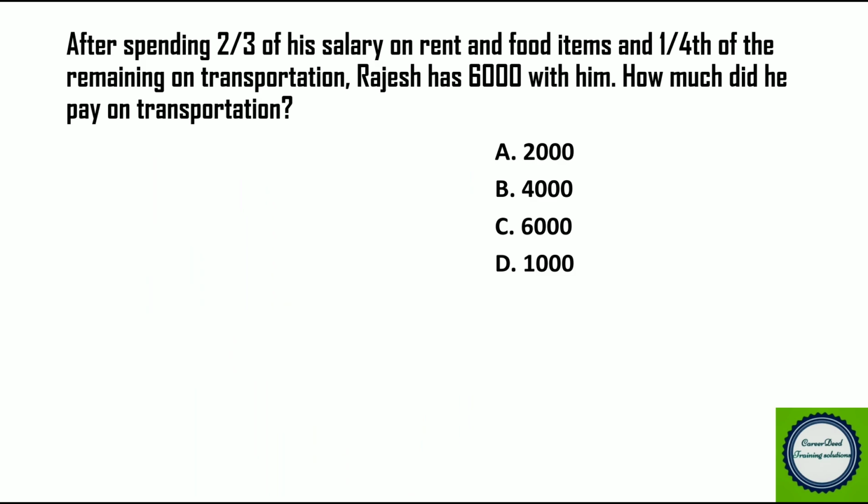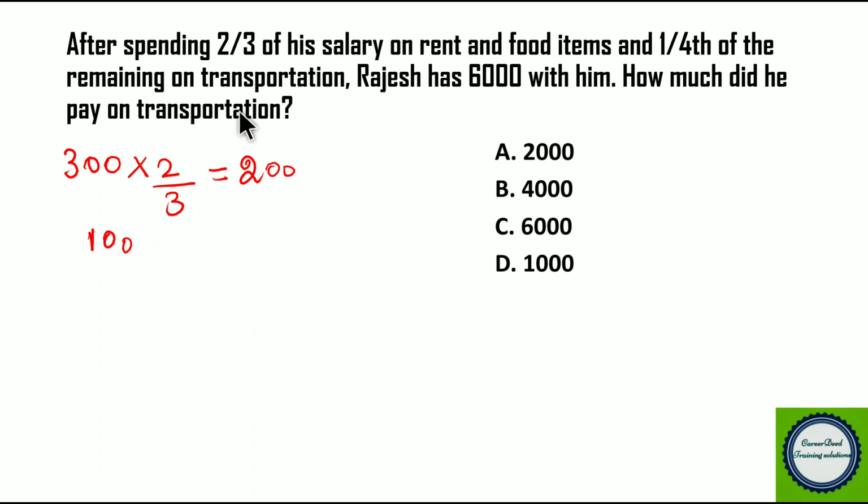Now instead of taking x and y, instead of assuming a variable, we can assume a number. Assume Rajesh is getting 300 rupees as the total salary. Now after spending 2/3 of his salary, how much will he spend on rent and food items? What is 2/3 of 300? You get 200 rupees. That means Rajesh spent 200 rupees on rent and food items, so he will have 100 rupees remaining.